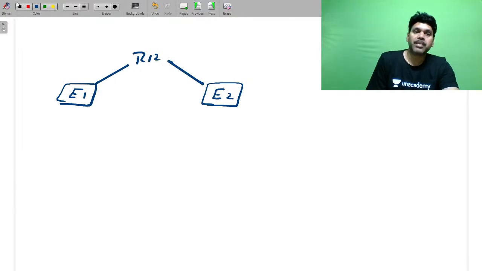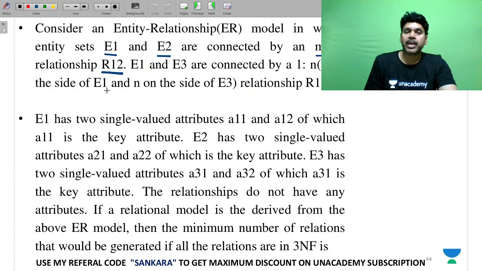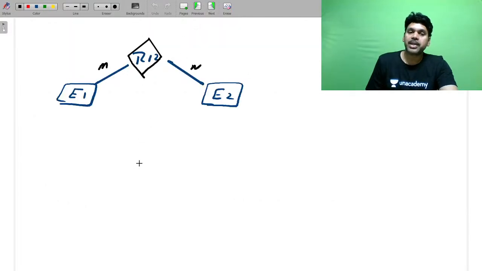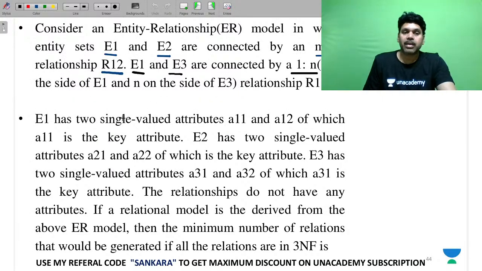The relationship name is MN. And next one, E1, E3 are connected by 1-N. So one more entity is there. They are connected using 1-N. E1 has two attributes A11, A12.